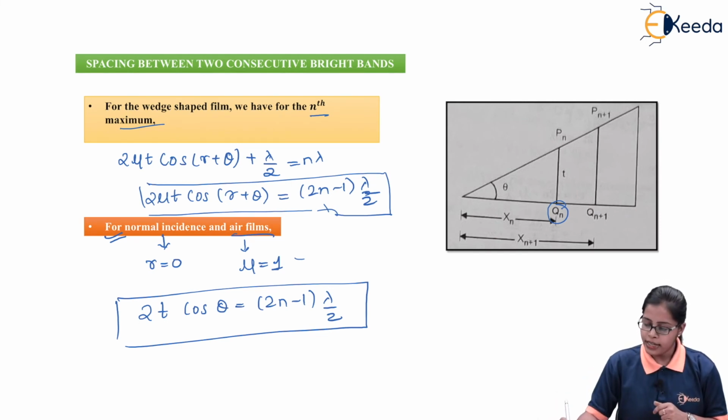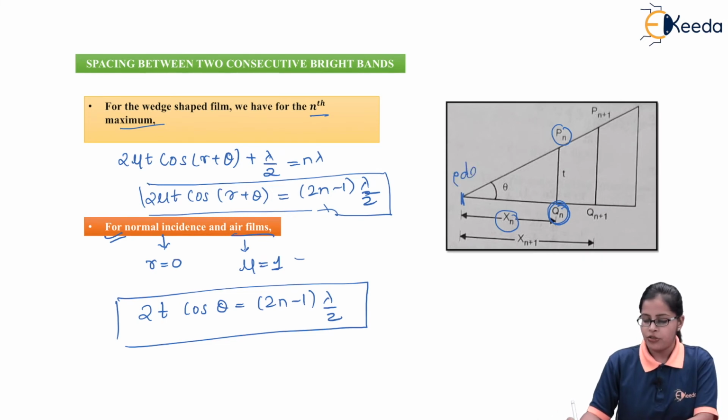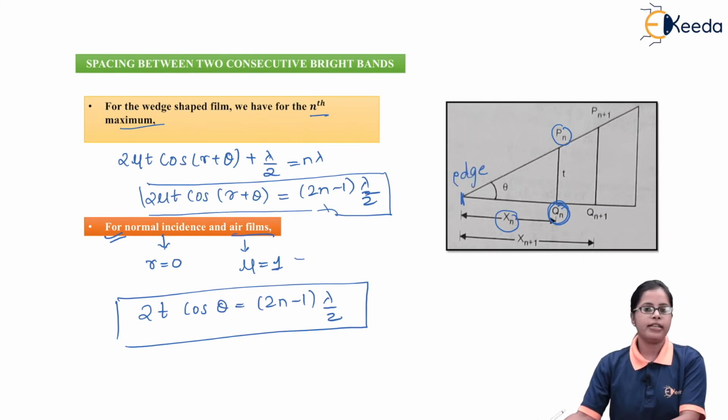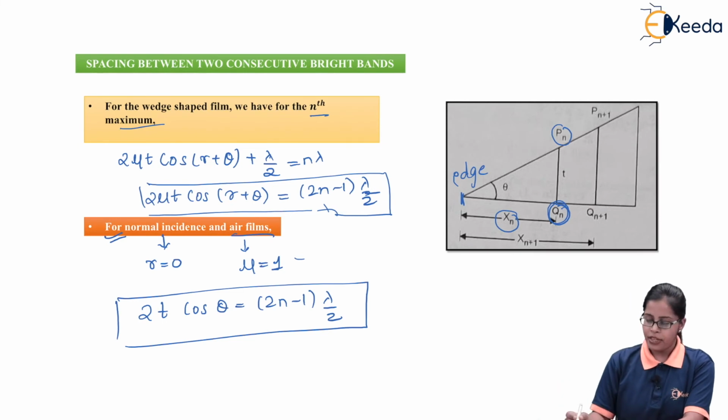Now we can see that this nth bright band at position Pn is at a distance xn from the edge. This is the edge of the film. I have considered the next consecutive bright band, that is n plus 1, which is at a distance xn plus 1 from the edge.